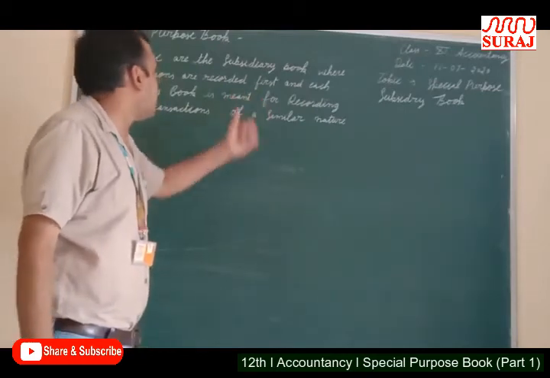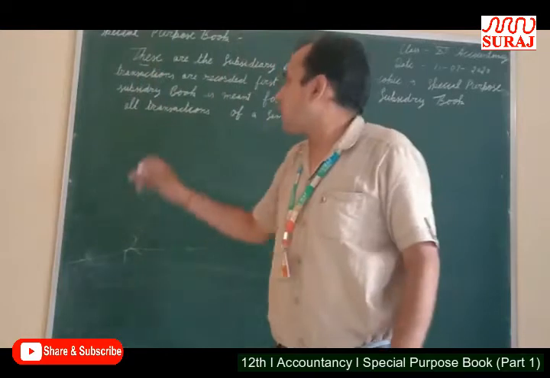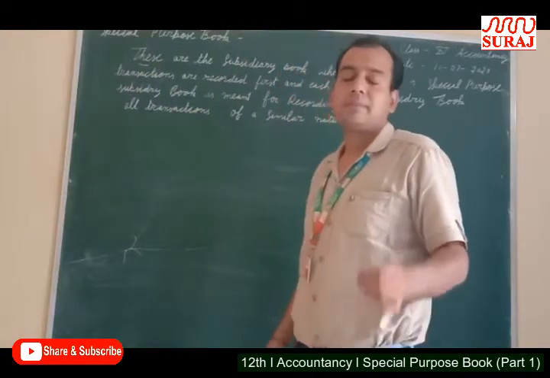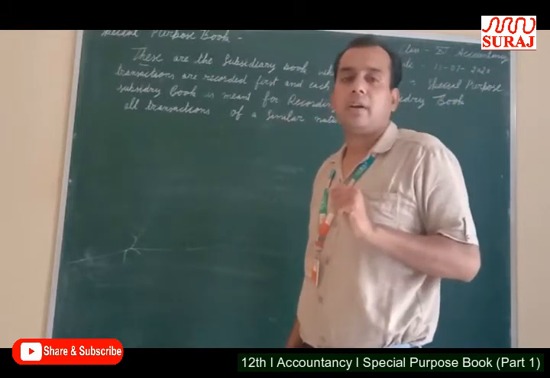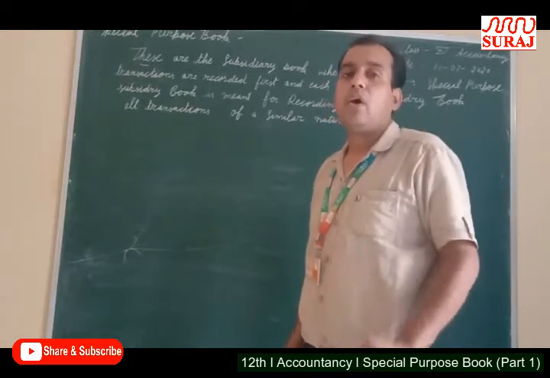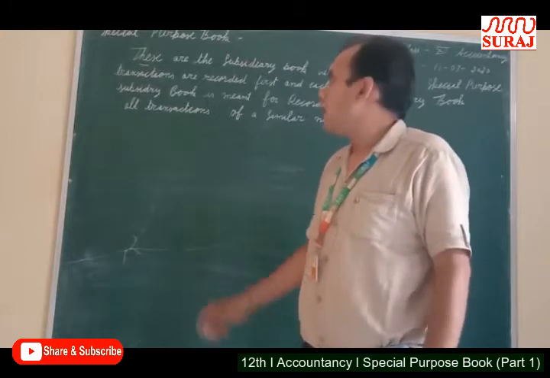These subsidiary books are created for the special purpose of recording all the transactions of similar nature in one place. Means all credit purchases are recorded at only one place, and all cash transactions are recorded at one place.